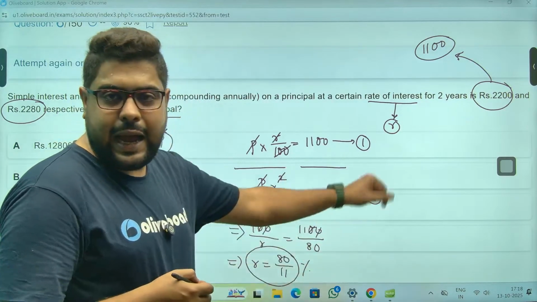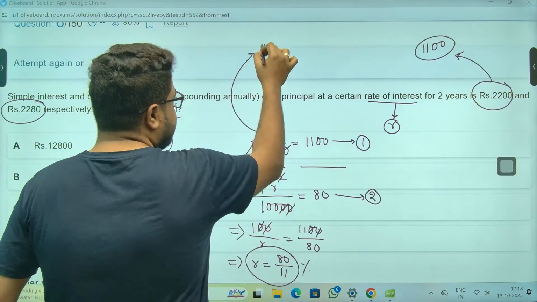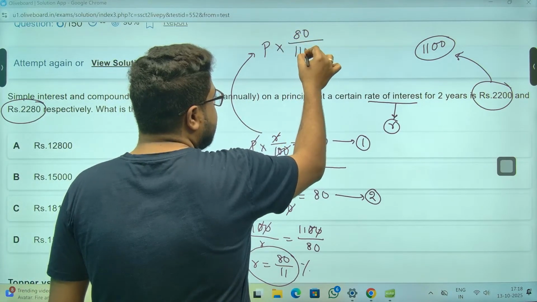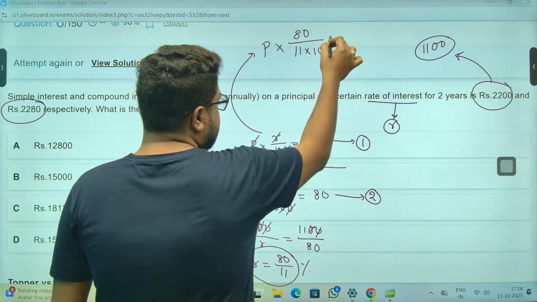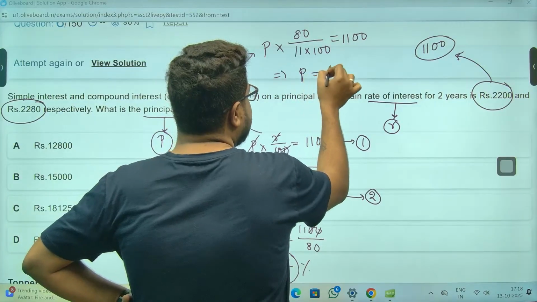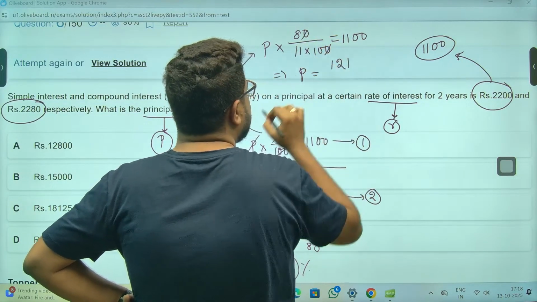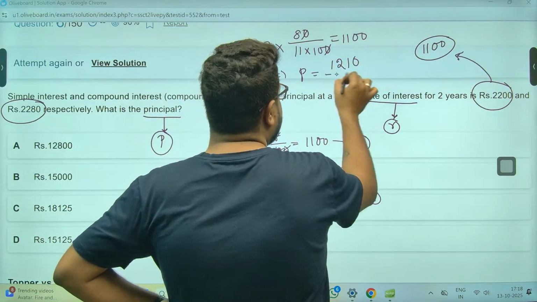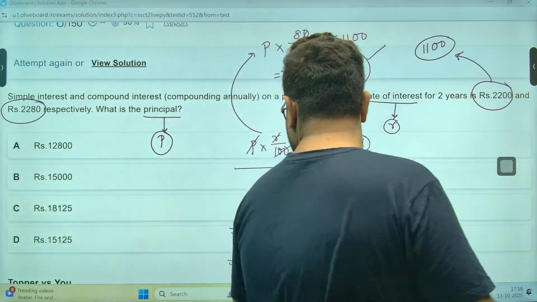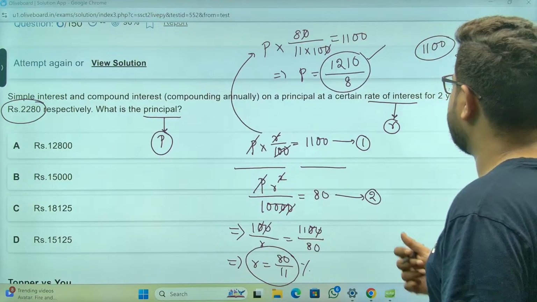Now, if you know R, then they are asking for the principal. Sir, put the value in any of these equations. So P into R, which is 80 by 11, and there is 100 here, is equal to 1,100. So P will be 11 into 11, 121. 121, 0 by 8. 1,210 by 8. Will this be calculated?